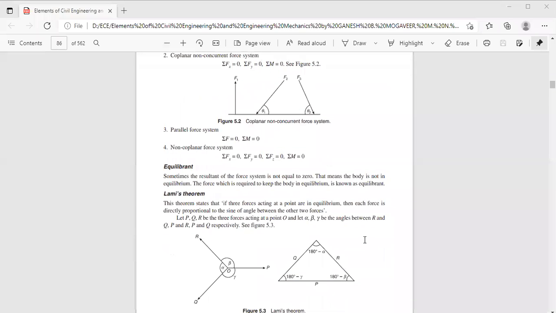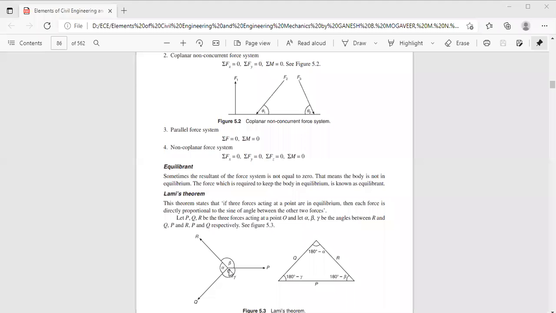Now let us look at this figure. Here at point O, three concurrent forces are acting: P, Q and R. Let us say the angle between the forces R and Q is alpha, the angle between R and P is beta, and the angle between P and Q is gamma.